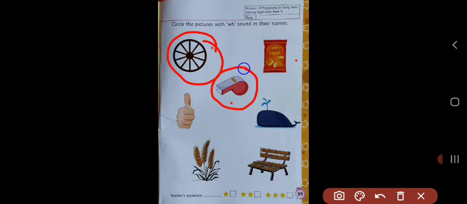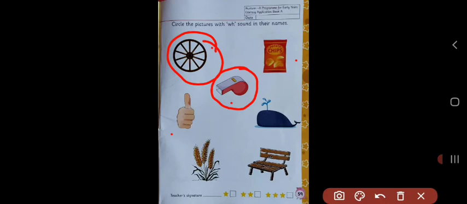Very good. Next picture is of thumb. Thumb. Is this picture related to WH sound? No. So we will not circle this picture. But can you tell me which sound you hear here?